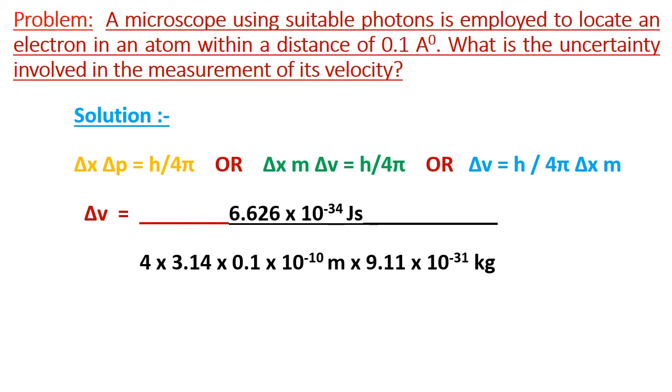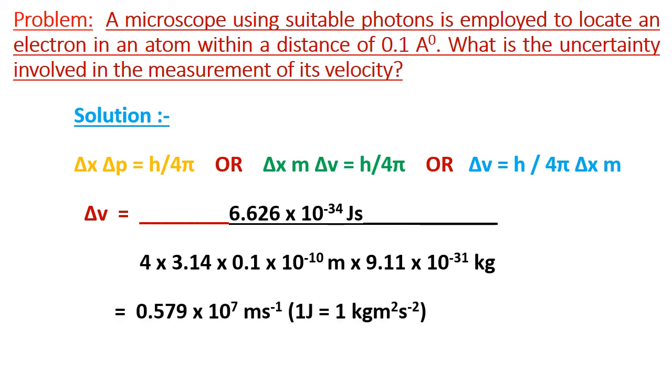Delta v is equal to h divided by 4 pi into delta x into m, where h is Planck's constant, whose value is 6.626 into 10 to the power minus 34 joule second, divided by 4 into pi, value 3.14, into delta x, 0.1 into 10 to the power minus 10 meter, into mass of electron, 9.11 into 10 to the power minus 31 kg.